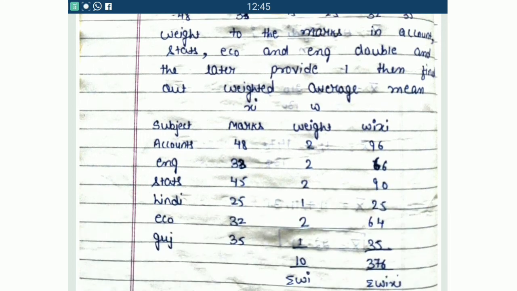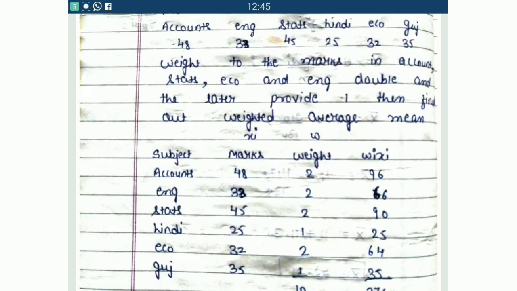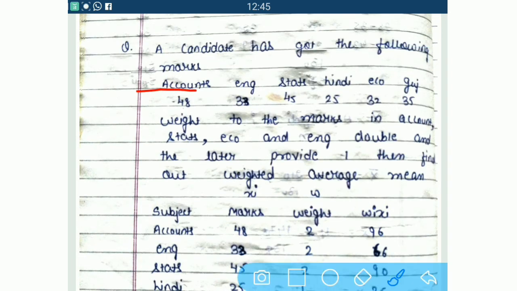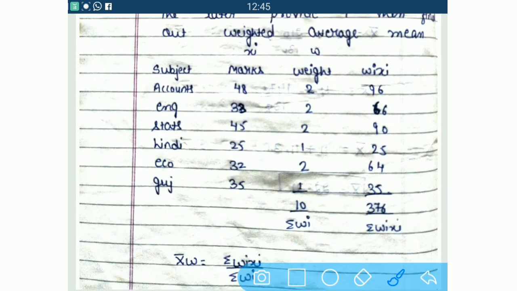Now let us put all these subjects into column 1 as it is given in our question. See, in our question subjects are given, that is account, English, statistics, Hindi, economics and Gujarati. So we have to put all the subjects into column 1. So let us take a look. Here subjects are put: accounts, English, statistics, Hindi, economics, Gujarati. Then marks with that are also given. So next column we have prepared for the marks. So marks are put in the sequence 48, 38, 45, 25, 32 and 35.